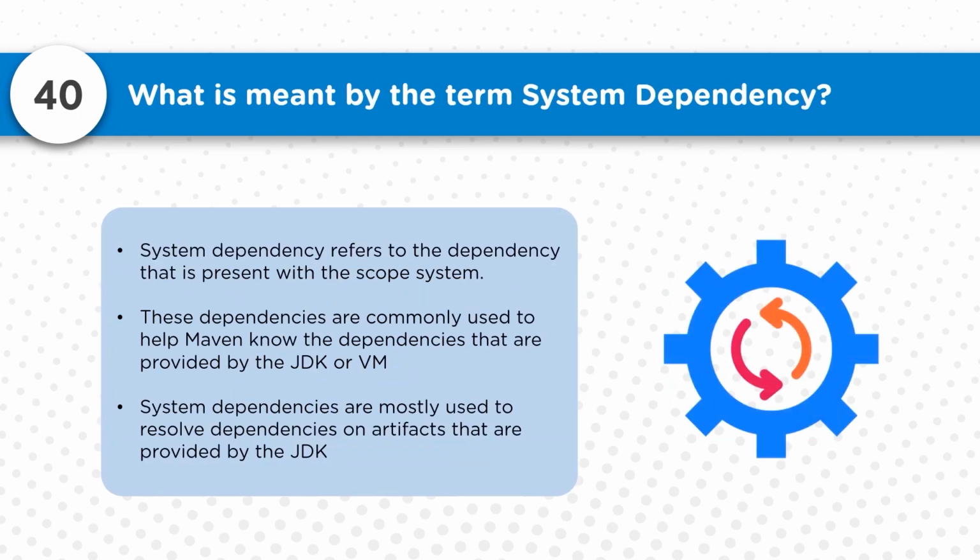So what exactly is meant by system dependencies? Let's talk about that also. System dependencies refer to mechanisms where we decide how the dependencies should be present, and they have a scope of system. These dependencies are commonly used to help Maven know the dependencies that are provided by the JDK. System dependencies are mostly used to resolve dependencies on the artifacts that are provided by the JDK.